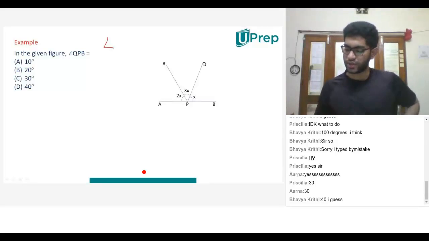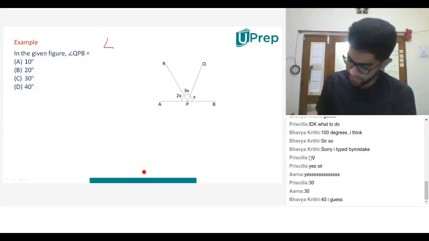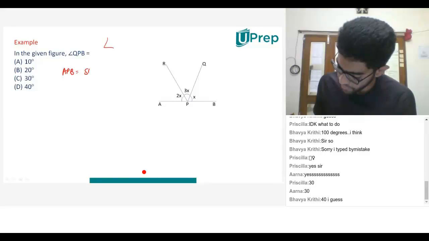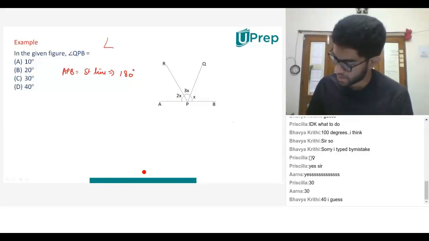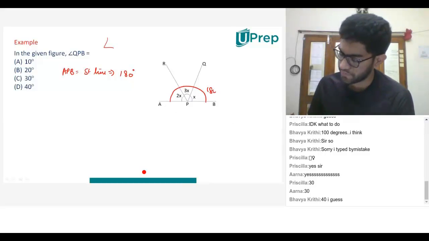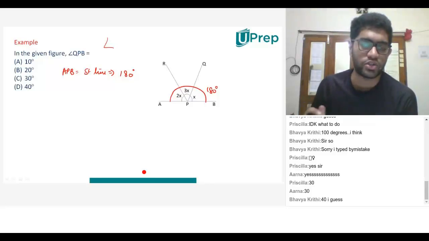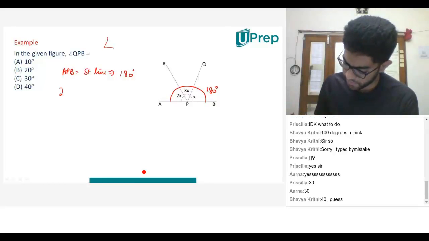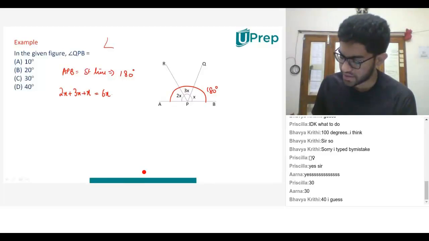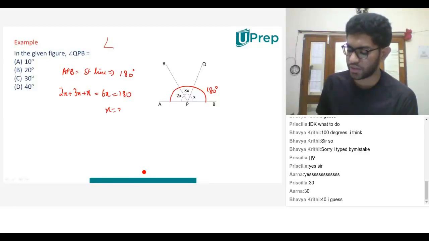Okay, chalo, let's look at it. APB is a straight line, guys. You guys agree? Yes, sir. What is the angle of a straight line? 180. Perfect. That means the entire thing is 180 degrees. Split the 180 into 3 different angles, APR, RPQ and QPB. What is the sum of these 3 angles according to the diagram? 6x equals 180. Perfect. This 6x and 180 are equal. X equals 30 degrees.